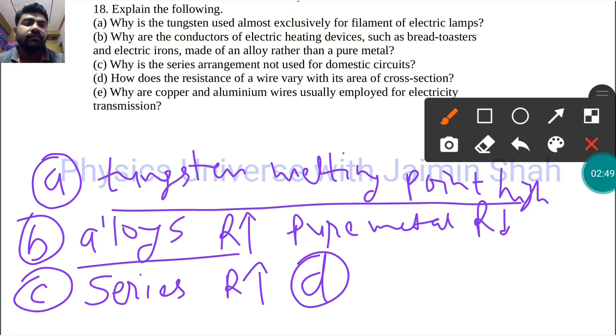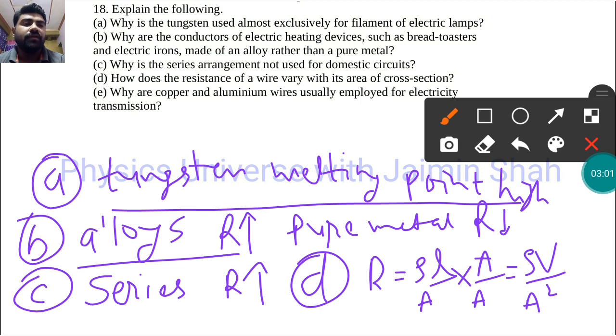Then D: how does the resistance of a wire vary with its area of cross section? Resistance R is equal to rho L by A. Now we multiply by area in the numerator and denominator, so R is rho times V upon A squared. Here the other quantities are constant, so R is proportional to 1 upon A squared. That is, R is inversely proportional to the square of the area. This is how resistance and cross-sectional area relate to each other.